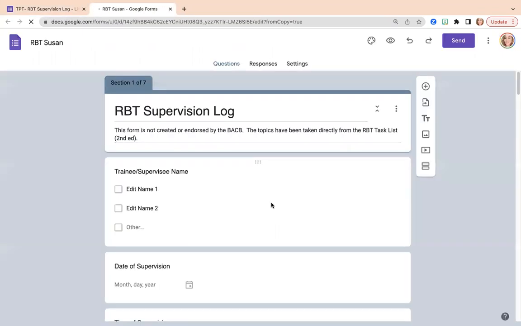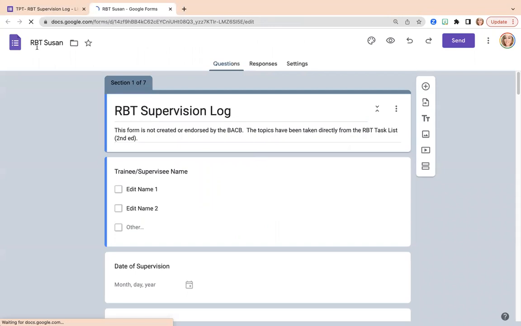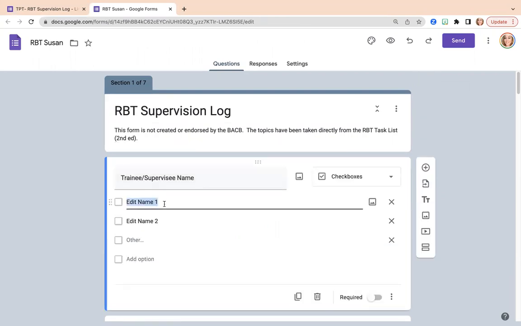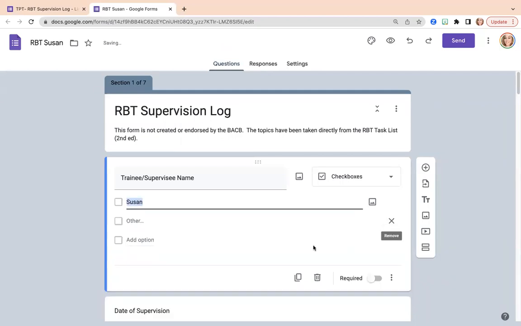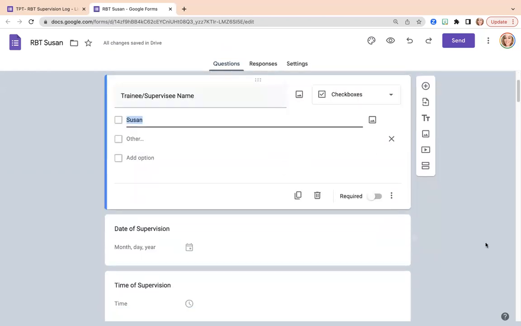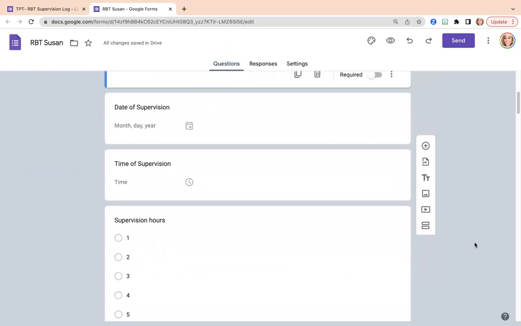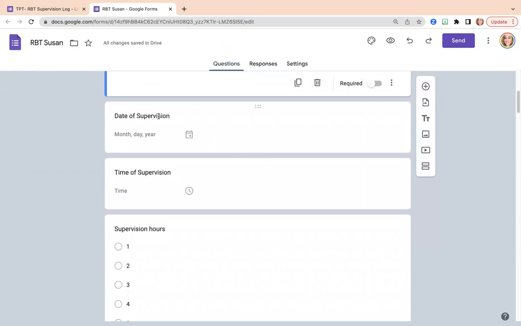And I'm going to make a copy. Okay, so now this will be in my Google Drive as RBT Susan. The first thing I need to do here is edit this. Again, if I was using this for multiple RBTs, then I would put multiple people's names here. Since it's just for one, it's always going to be for Susan, and I will go ahead and delete the other name. So right here, I'm in edit mode. If I want to change any of this information as far as what information I want to collect, this is where I would do it.